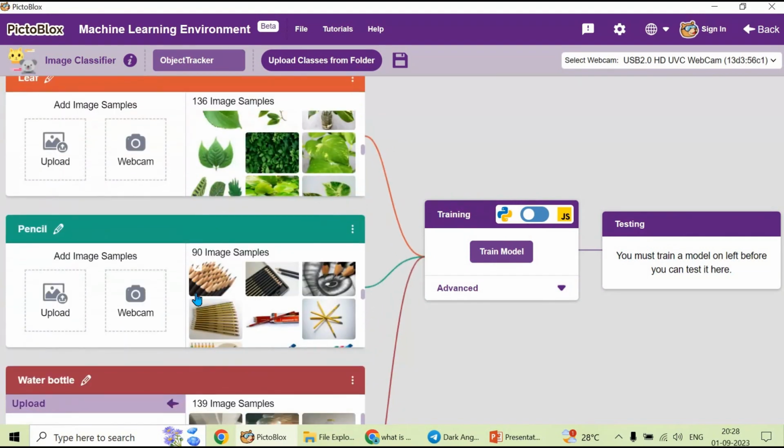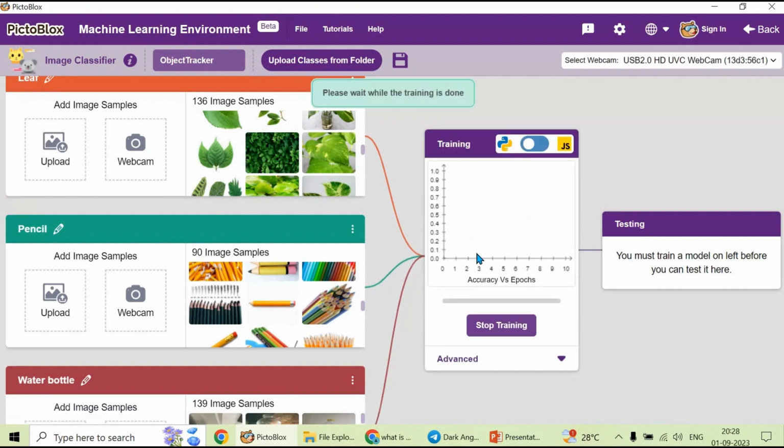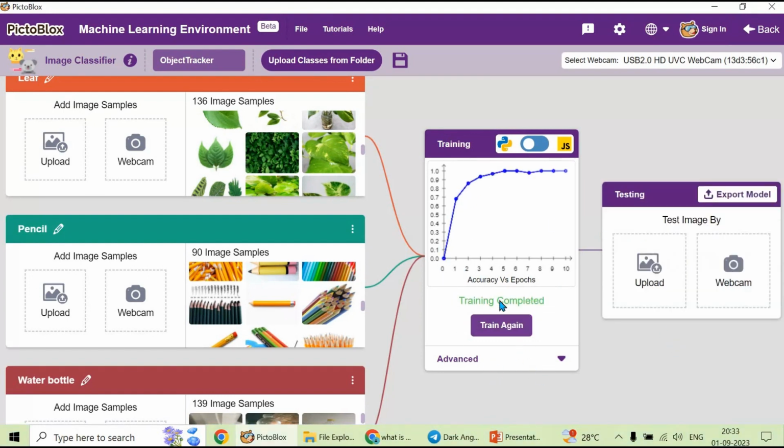Now we have uploaded all the images so that our machine will get trained based on these images. Okay, now let's train by clicking train model. Right, so please wait while the training is done. We have to wait for 1 or 2 minutes. You can see here the training is in process, right? You can see now the training is completed.